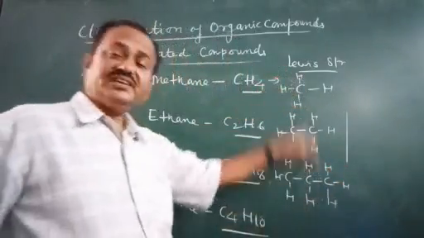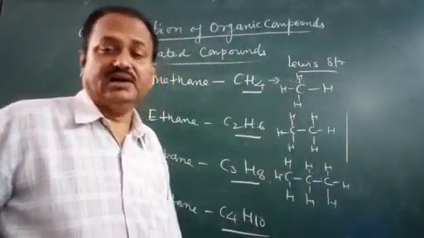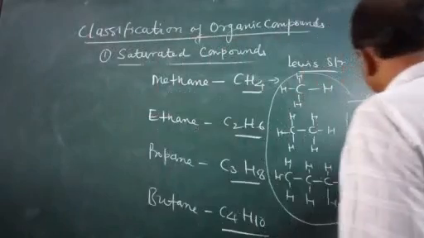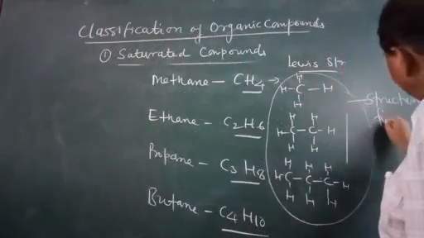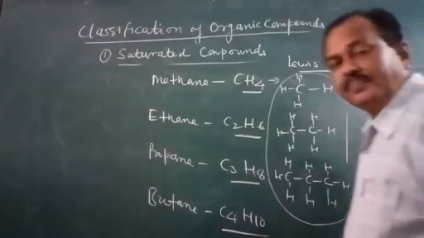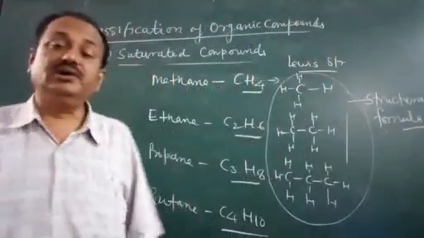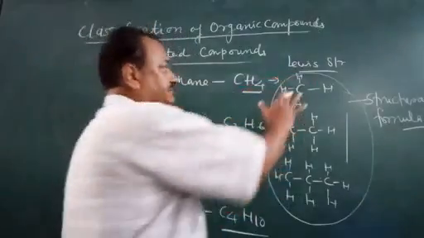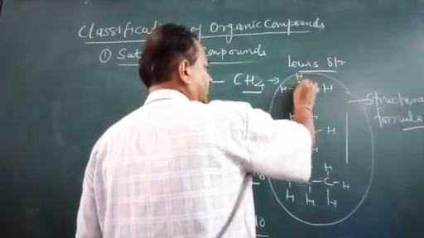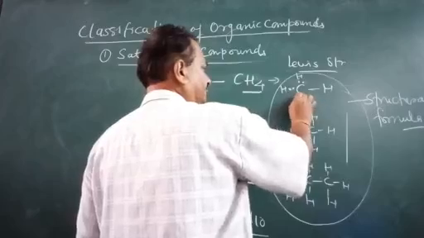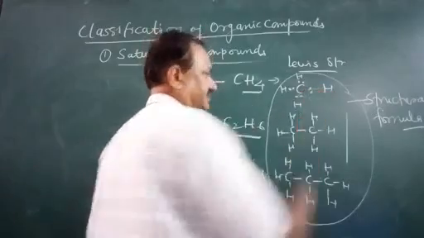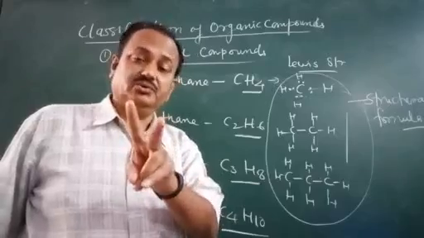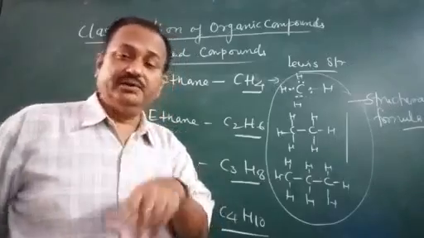These structures are called structural formulas. What we call a structural formula: a formula which indicates the structure is called a structural formula. In Lewis, what do we do? In Lewis we mark the electrons present. One bond is made up of 2 electrons. One single bond is made up of 2 electrons.